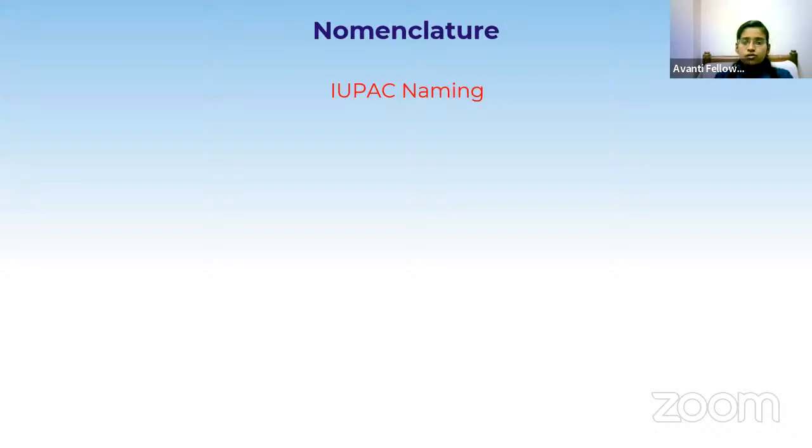So for naming the alkyl halides, we have to use a prefix, and the prefix is halo. Let me take the same compound, CH3F. Who is the halogen here? Fluorine is the halogen, so the prefix should be fluoro. Here we have only one carbon, so it is fluoromethane.